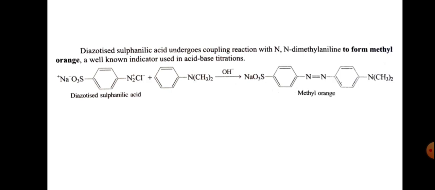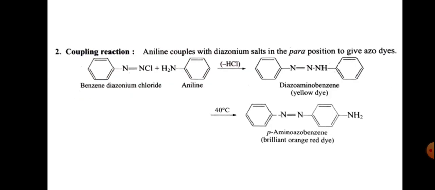And it is used as an indicator in acid-base titrations. And a few more examples of coupling reactions: benzene diazonium chloride with aniline gives diazoaminobenzene, this is yellow, and at 40 degrees centigrade para-aminoazobenzene.